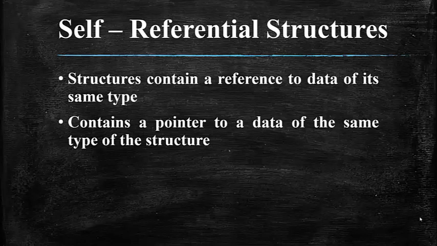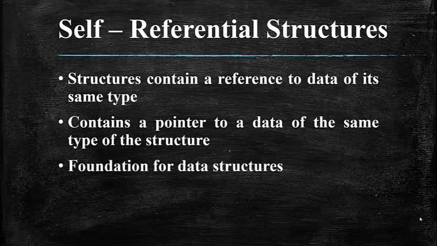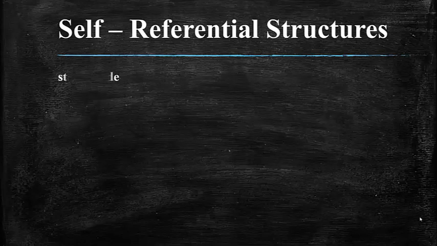So let's say, for example, this is going to be a foundation for your data structures. Data structure is a wide area in computer science. Now moving forward, first let us try to understand how your self-referential structure looks. Basically we create a structure and give it a name. Let's say I create a structure node. The name of the structure is node and I use the keyword struct.